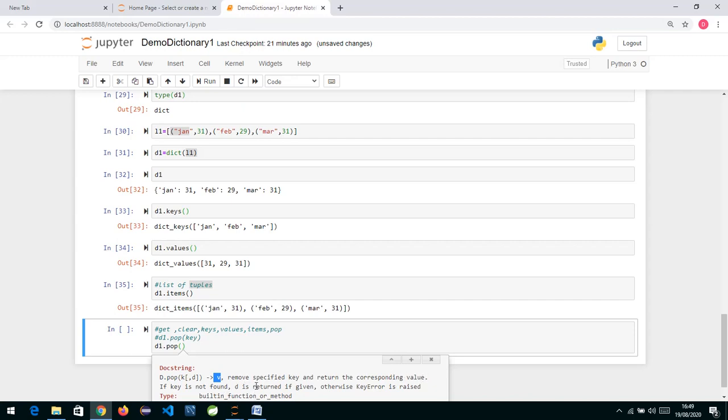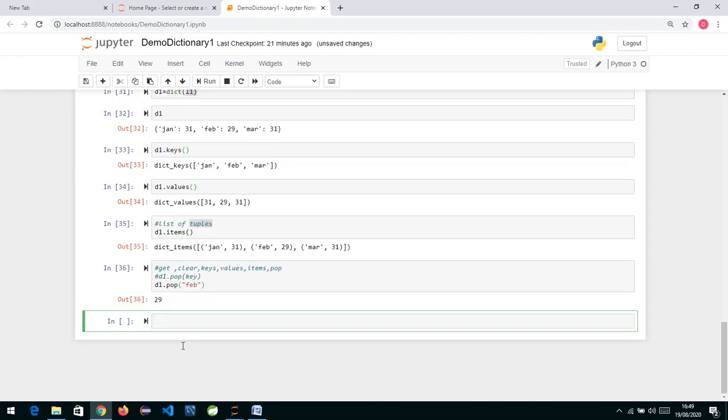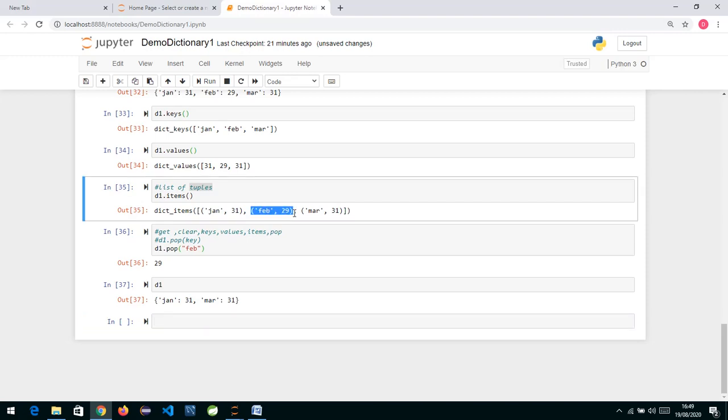If the key is not found, it will give you a KeyError. So if you specify the key as Feb, it is going to pop the key value pair, but it is going to return the value corresponding to this key. And if I check my dictionary, the key value pair entry, Feb and 29, has been removed.